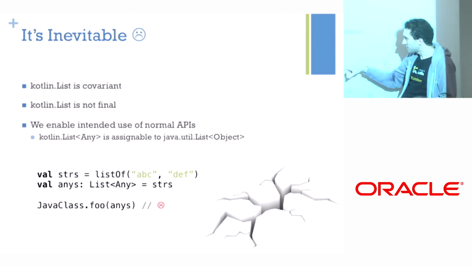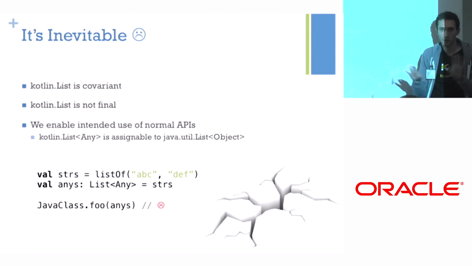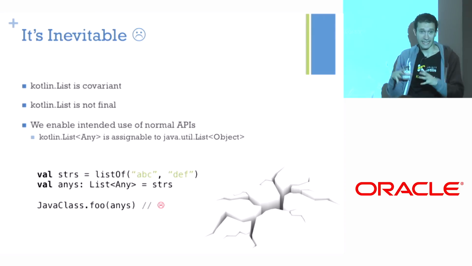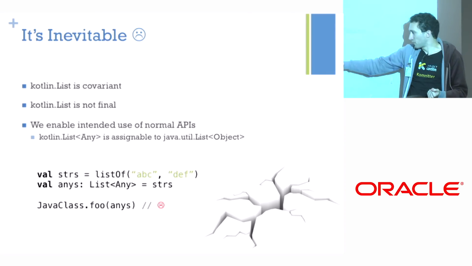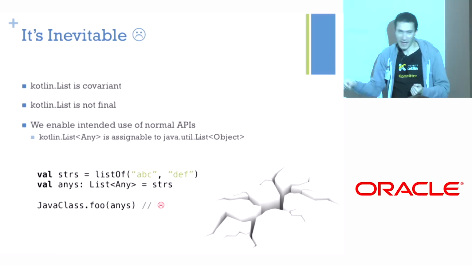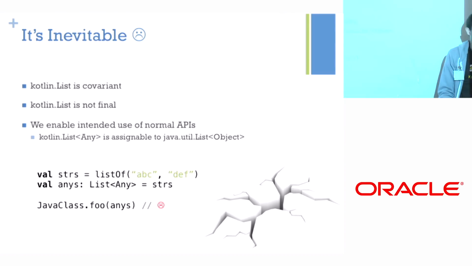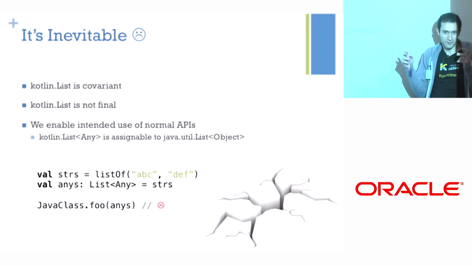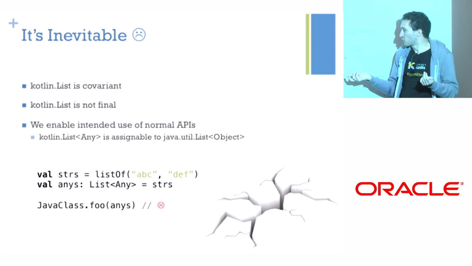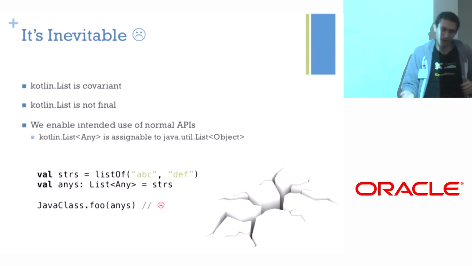So I have a list of string. In Kotlin, this is a legitimate assignment. There's no problem with it while you stay in Kotlin. And through this one variable, here we still pass it to a Java method. And this is something that would be very unnatural to forbid, because it's a list of objects from the Kotlin standpoint, like if you erase it, right? And so this is totally unthinkable to forbid. And this means that we can't get around it.